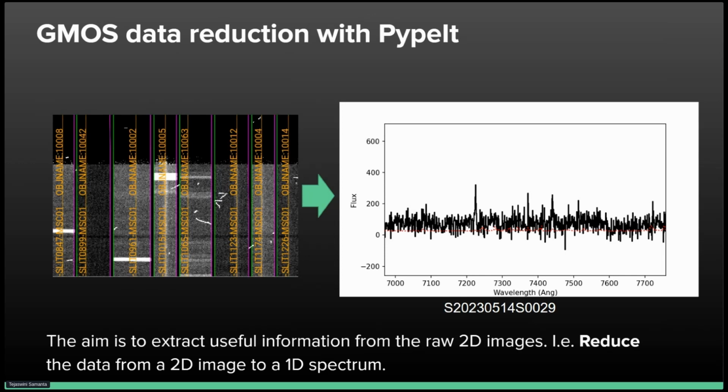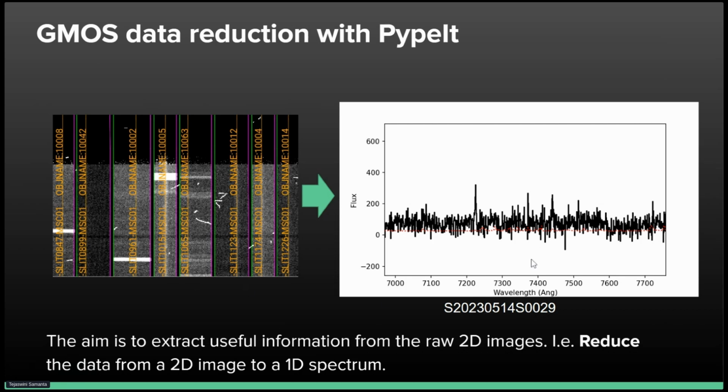Now I will highlight the reduction procedure that allows us to extract useful information from the raw images. Basically, we convert the 2D images to a 1D spectrum. As you can see on the left, we have a section of the image that was shown before, and many of those vertical lines have been labeled with their objects, each of which corresponds to a different galaxy.